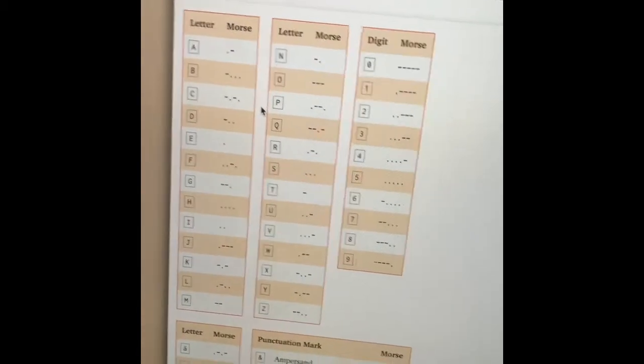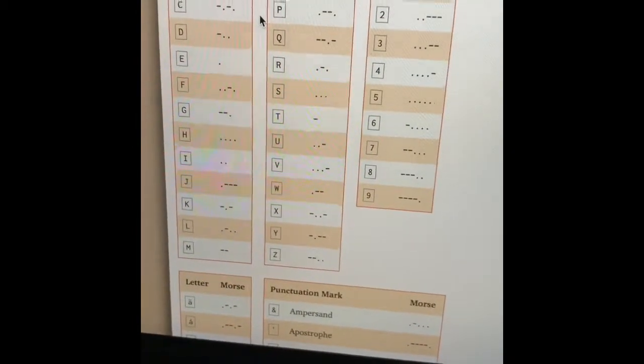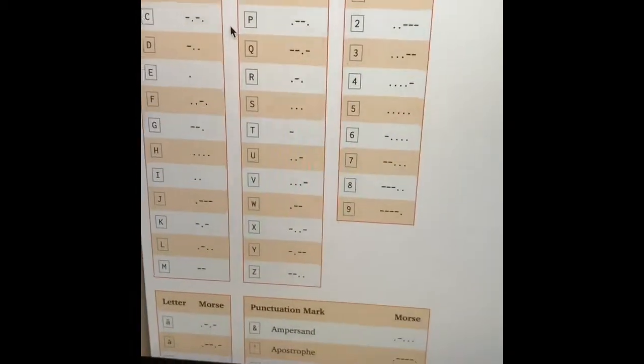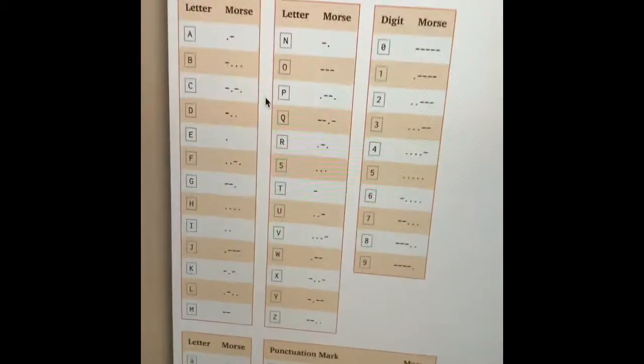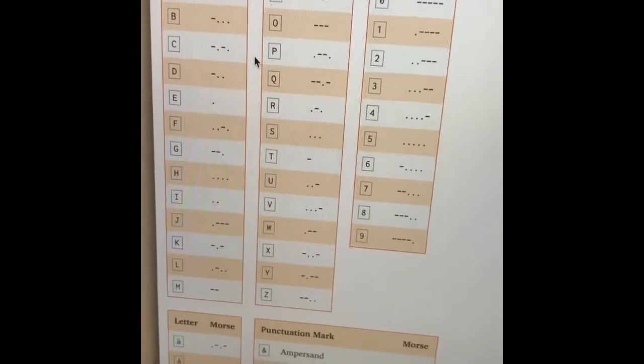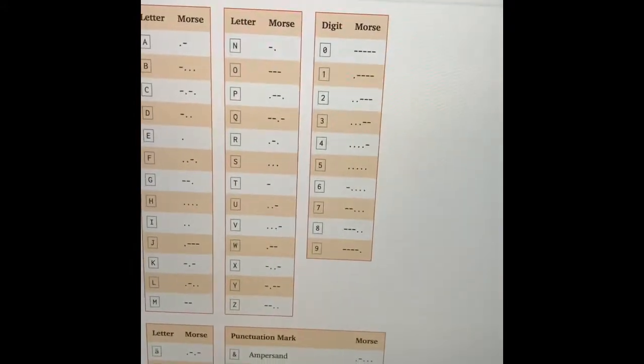So we can represent these dashes and dots through our code. Each dot can be represented by a short blink, whereas a dash can be represented by a bit longer blink. So here I've prepared the code for it.